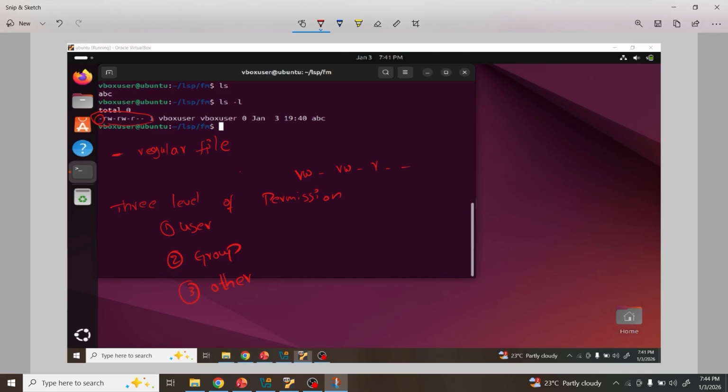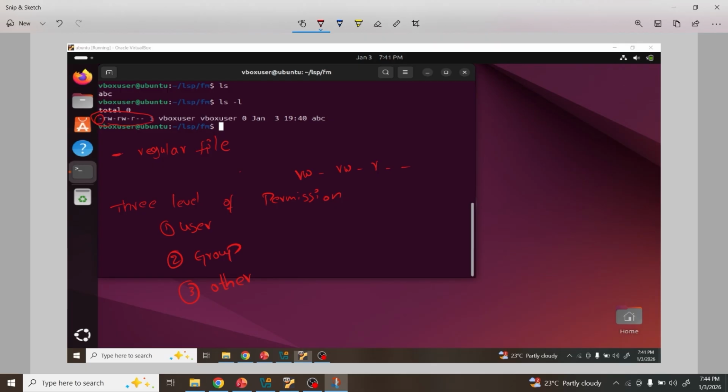So the first 3 characters are there, na. These first 3 characters come under user level permission. The next 3 characters come under group level. This last 3 comes under other level. Now see, what is r? r means read. w means write. Next one, blank is there, na, that is x. If x is there, it means it is an executable file.